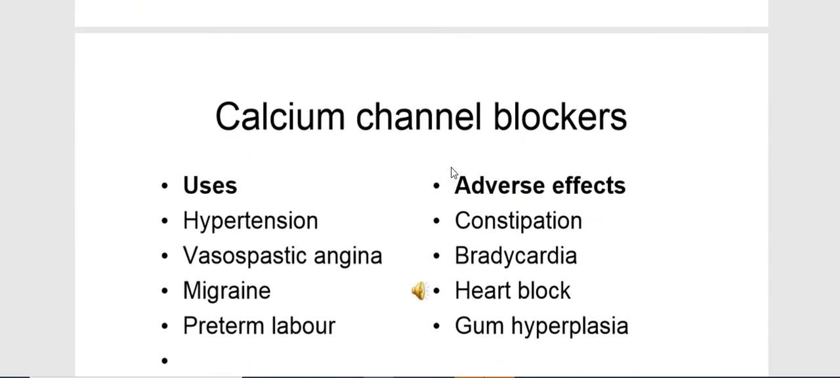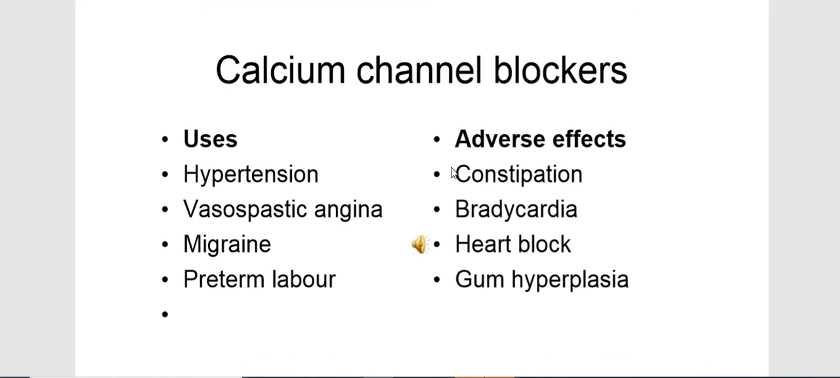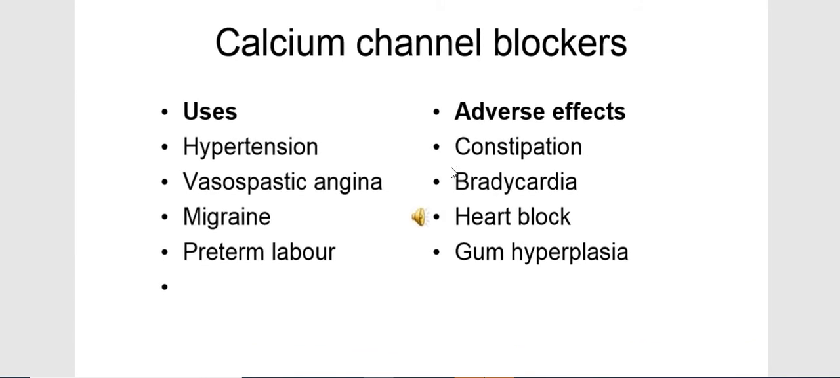Now the uses and adverse effects of these calcium channel blockers. The most common use is hypertension, then vasospastic angina, then migraine. It is also useful in preterm labor. Then the adverse effects of this particular drug: the most common side effects are constipation, bradycardia, heart block, and gum hyperplasia. So these are the uses and adverse effects of calcium channel blockers.